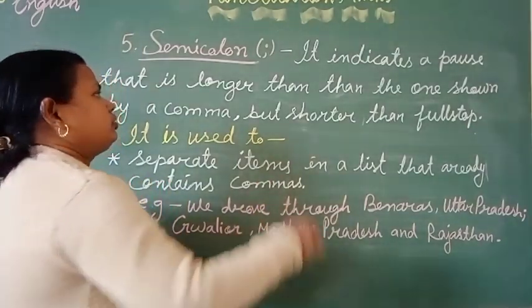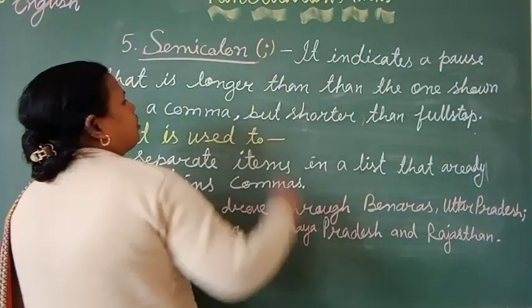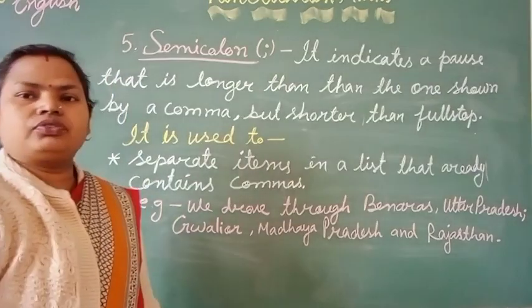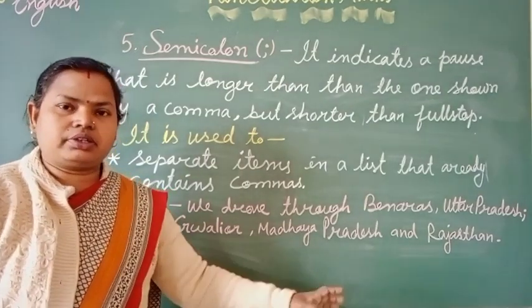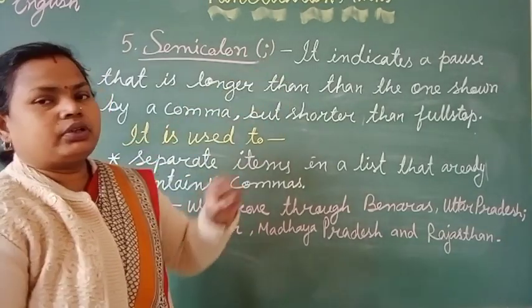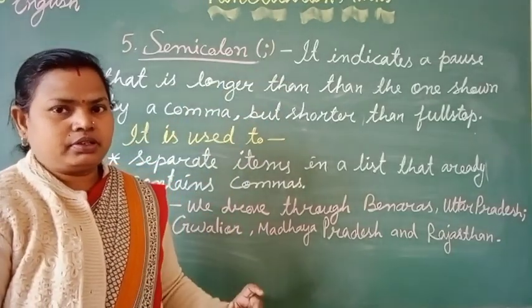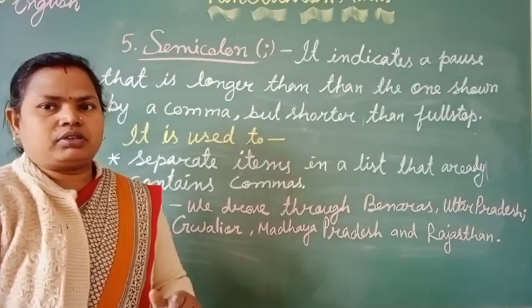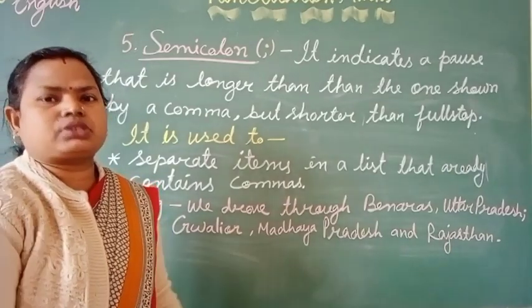Because we generally use the stop in full stop at the ending of a sentence, that is of assertive, and comma to give a small pause. But as the semicolon is a combination of these two symbols.